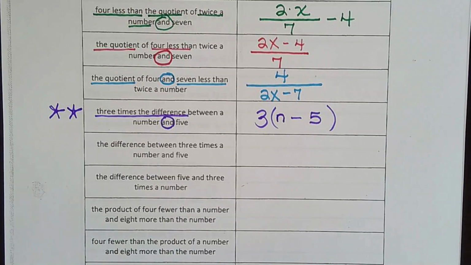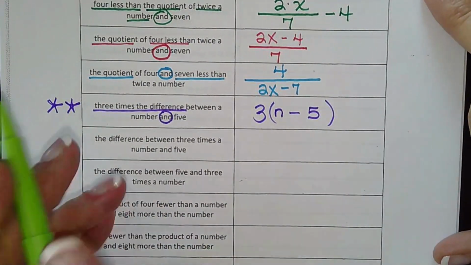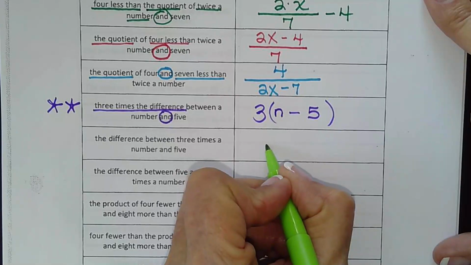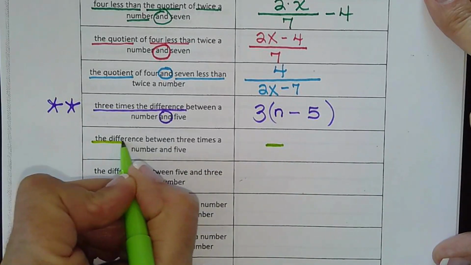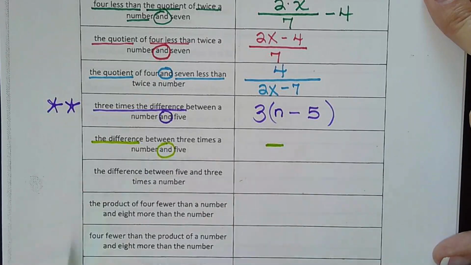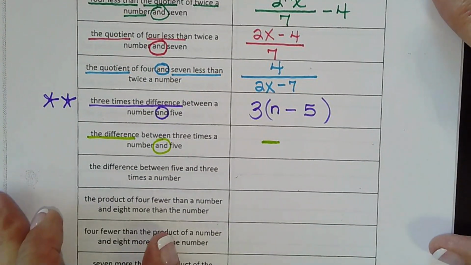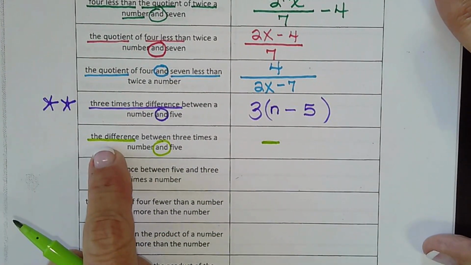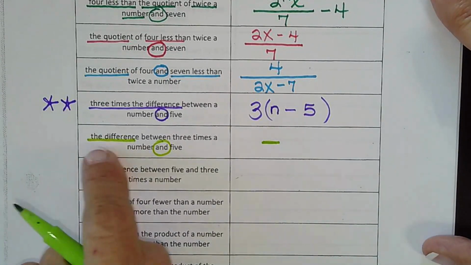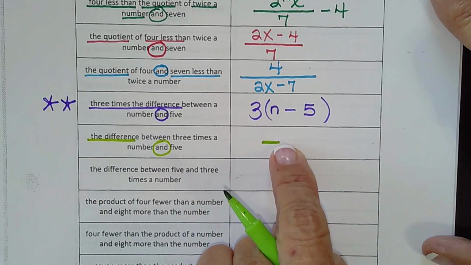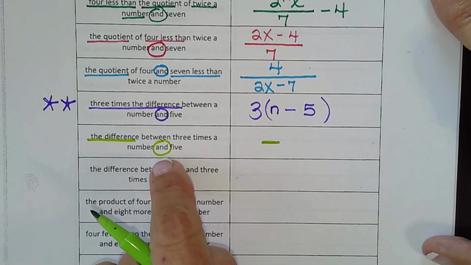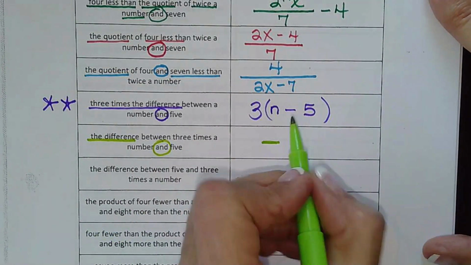Okay, let's do one more and then we can shut it off and let you guys practice maybe the last 4. How about that? 1, 2, 3, 4. So we'll do 2 more and we'll let you practice the last 4. So the difference, the minute I see difference, I do that and then I look for the word and. So difference is one of the 4 operating words below. So I know it means subtraction. And then I look for and. Whatever's after and goes second.